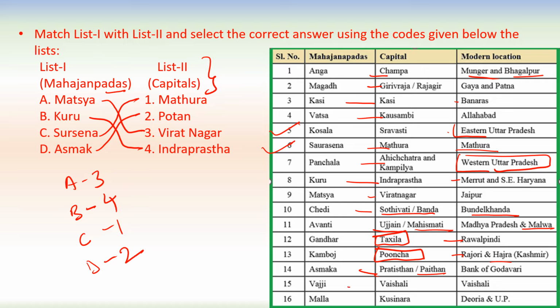Vajji, the capital was Vaishali, and this is near Vaishali region. Malla, the capital was Kushinara, and this is near Deoria in UP.